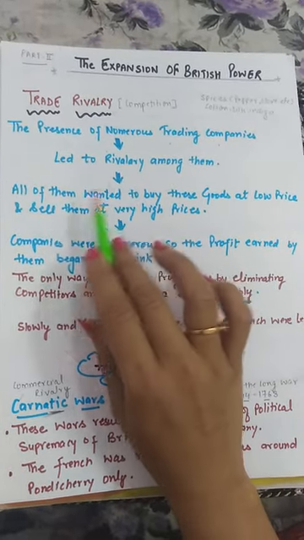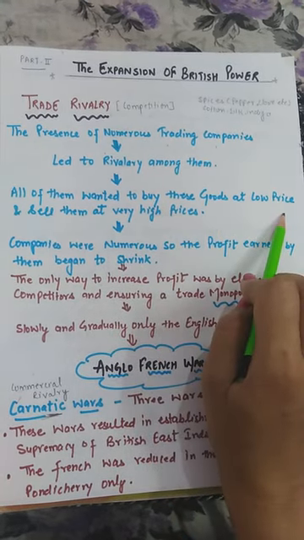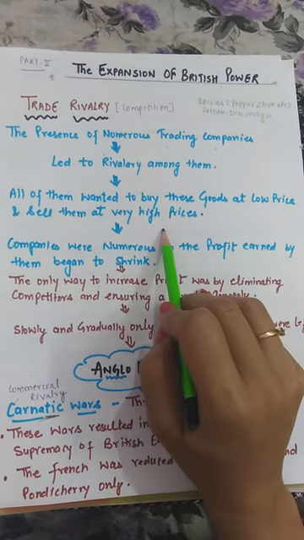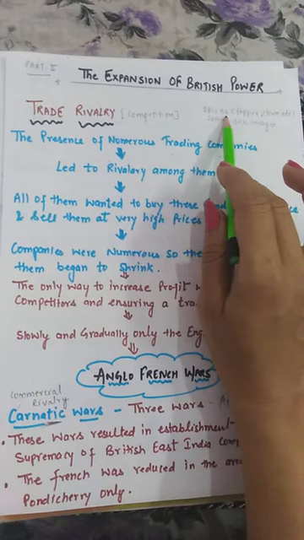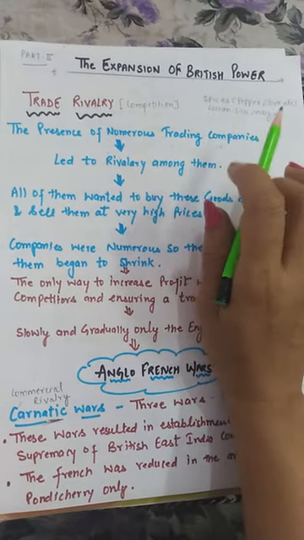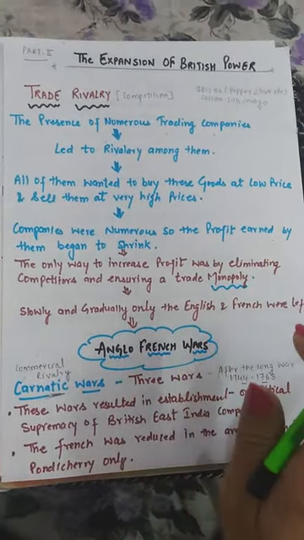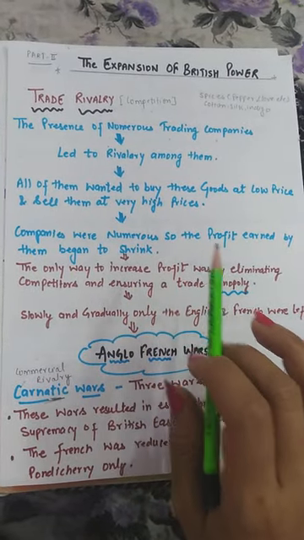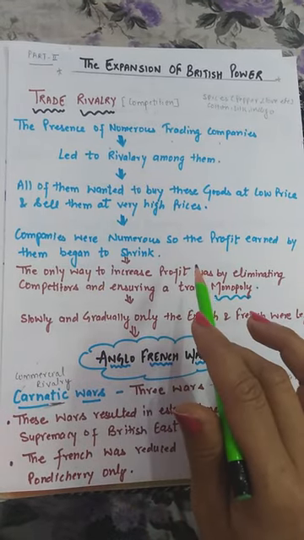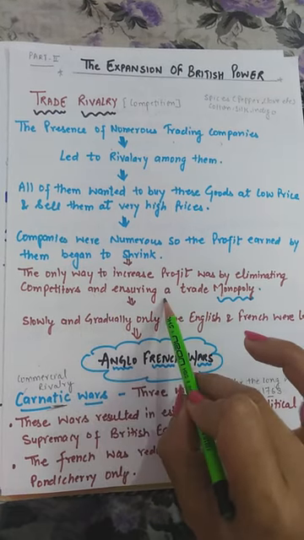Why were all of them fighting? All of them were fighting to buy goods at a low price and sell them at very high prices in their own countries to gain more and more profits. And what are the basic products they used to trade? They tried to get spices, cotton, silk, and indigo at a lower price from here, and they sold them at a higher price and gained more profit. Companies were numerous, so the profit earned by them began to shrink, and the only way to increase their profit was to eliminate their competitors and to ensure trade monopoly.